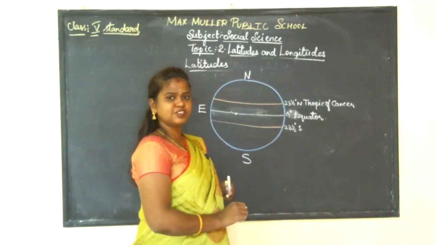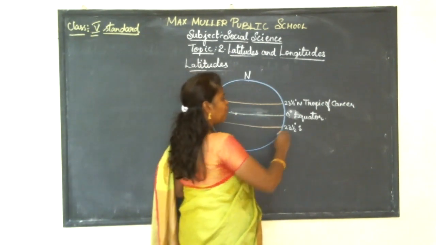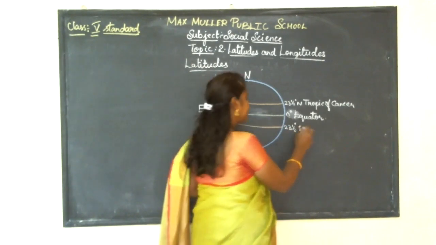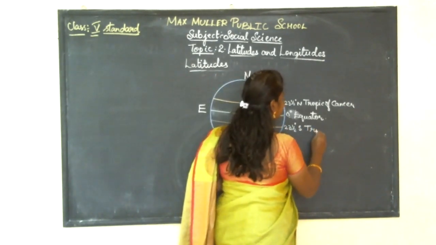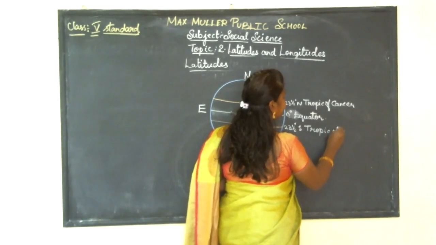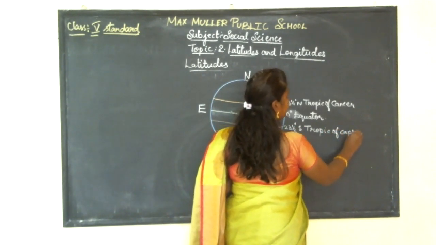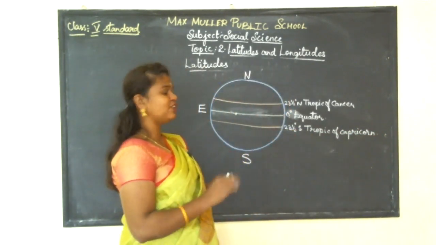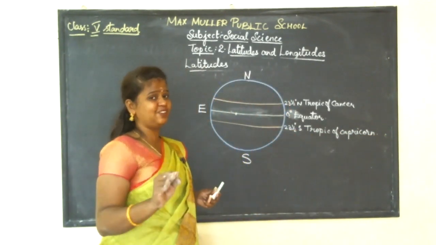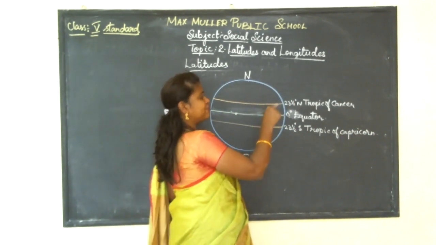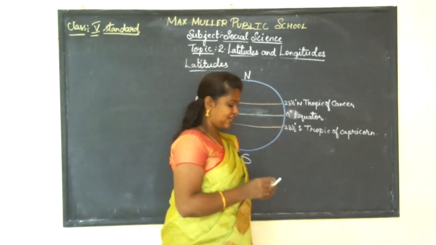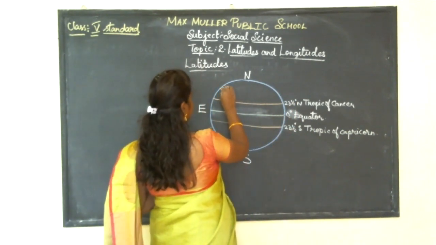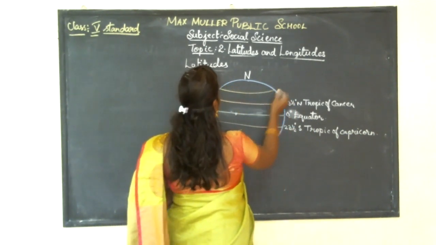In the south it is the same, 23.5 degree south, and that is known as Tropic of Capricorn. So now we came to know the 3 latitude names: Tropic of Cancer, Equator, Tropic of Capricorn.